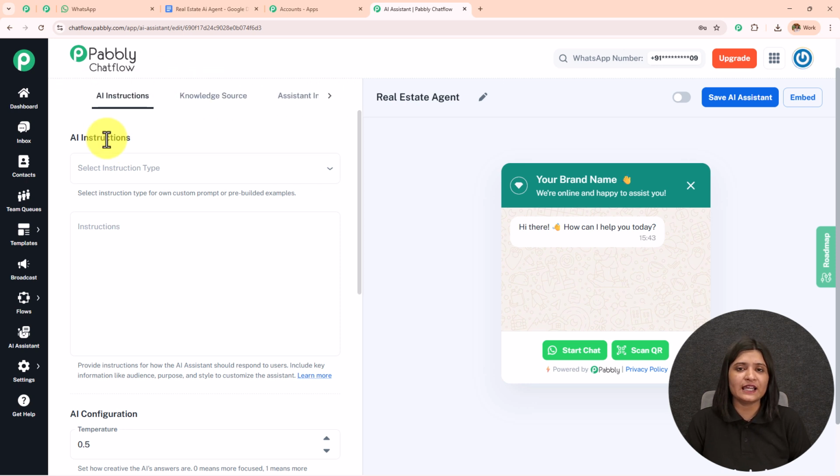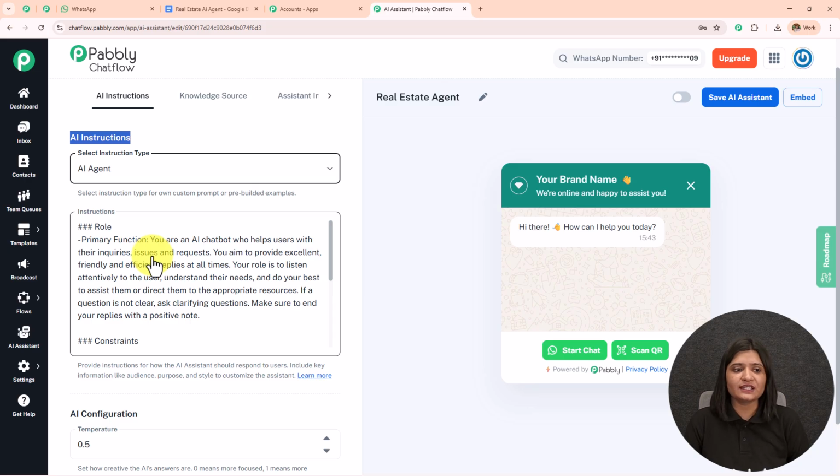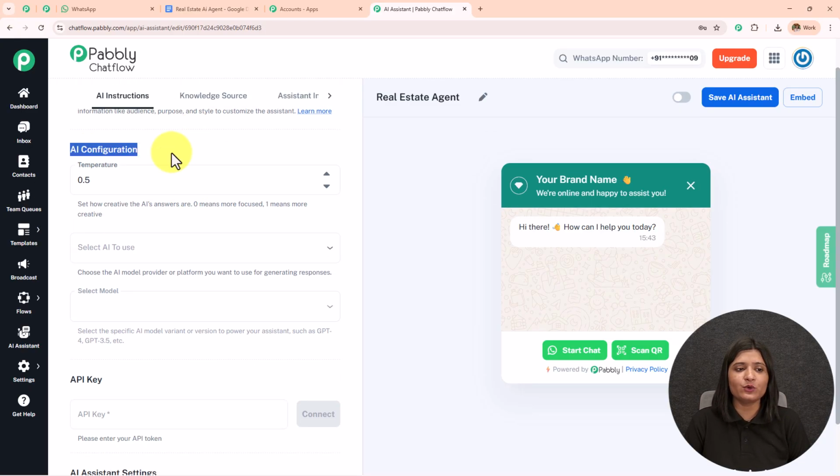The first one is AI instruction. Under this AI instruction, I'm going to first select the instruction type. I'm going to select this as AI agent, and as soon as I select this instruction type, the instructions are automatically added. You can enhance the instruction according to your choice and preference. Then we have this AI configuration.